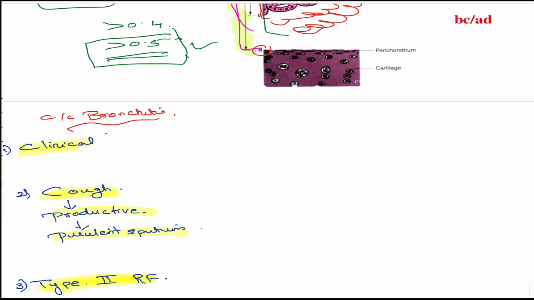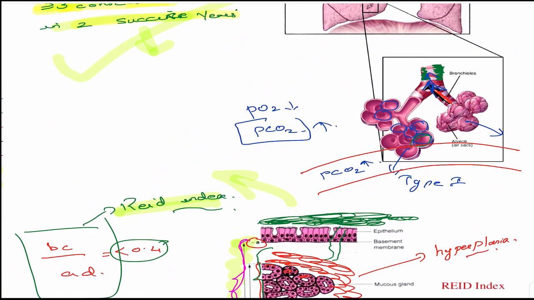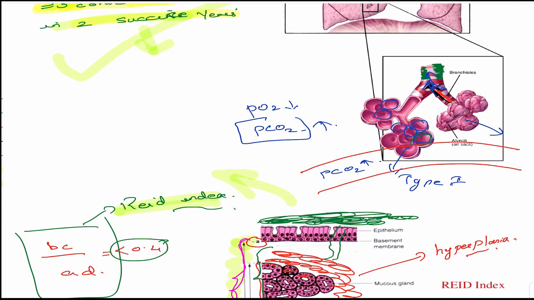Now let us discuss the next part, which is emphysema, another type of COPD, isn't it? And as I told you, the problem here is nothing related to blockage or anything.